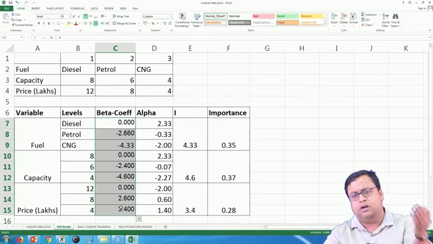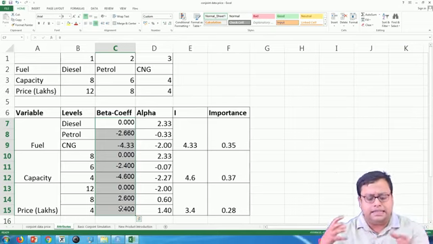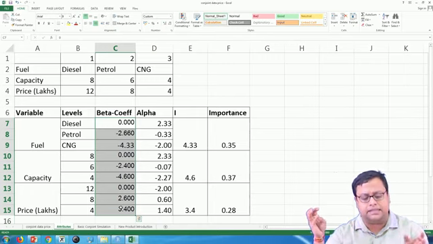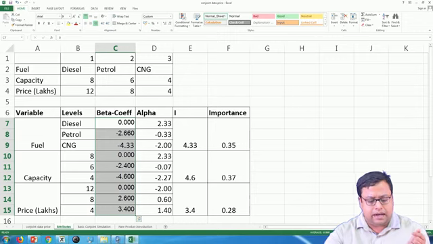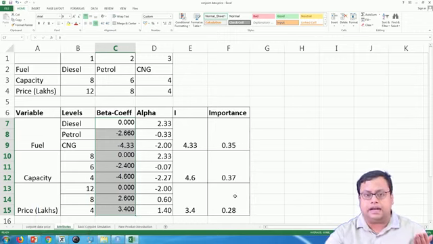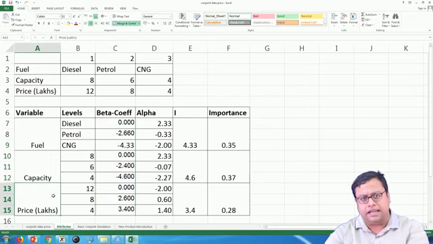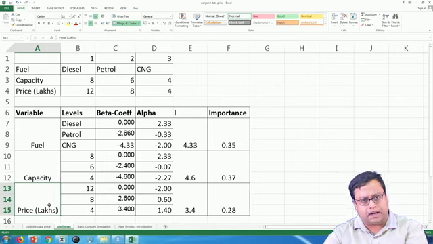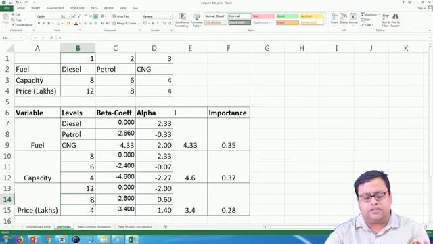If I have a new observation, let us say a new car, and that car has diesel with capacity 6 and with price 2.6, price 8 lakhs. Or not price, probably something else, I do not know, category variable x3, which is 8, let us say. So, then I can directly find out his willingness to pay.